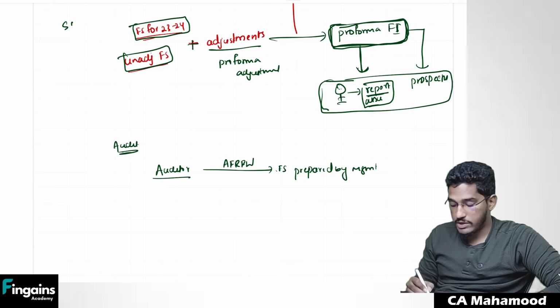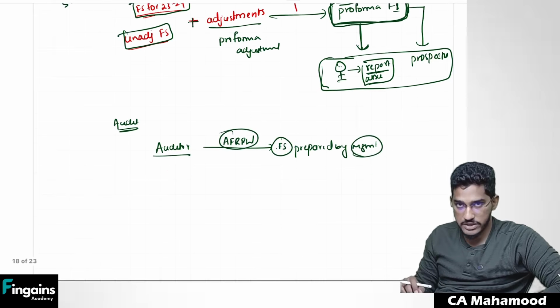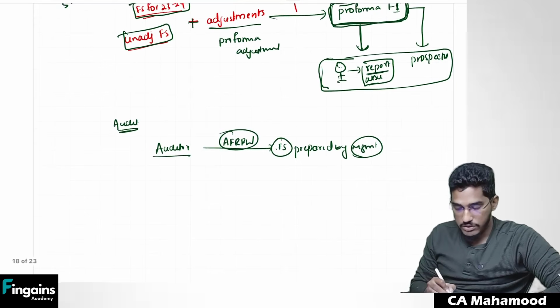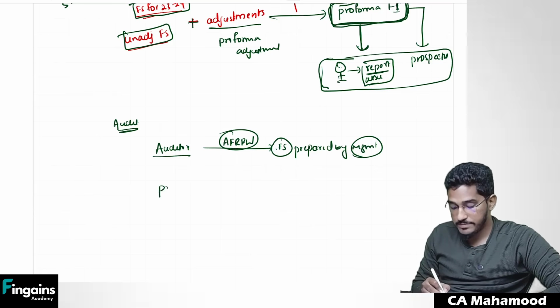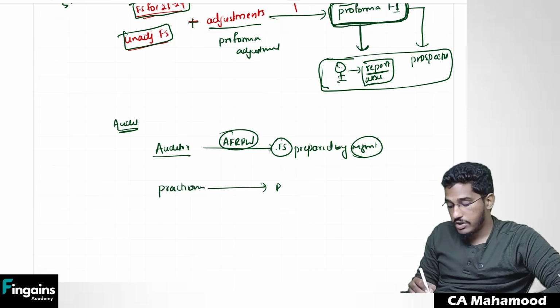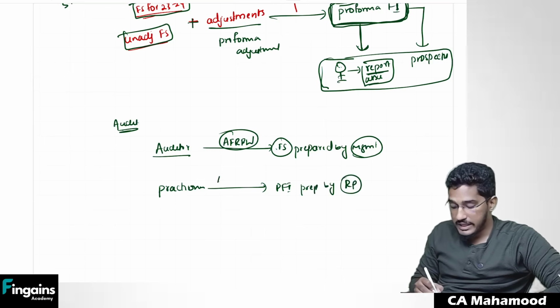But in the engagement of pro forma financial information, as a practitioner, we will verify pro forma financial information which is prepared by the responsible party, whether it is as per applied criteria or not.